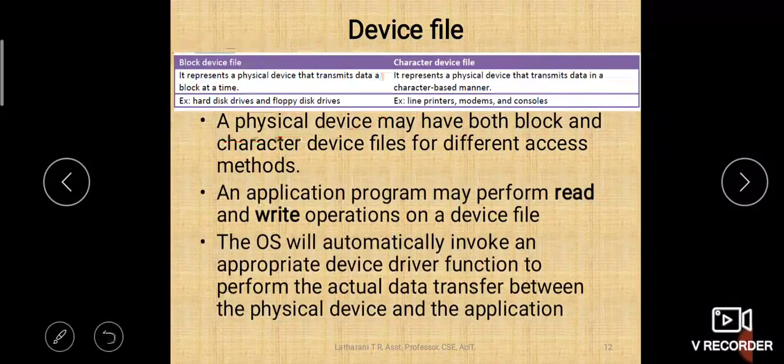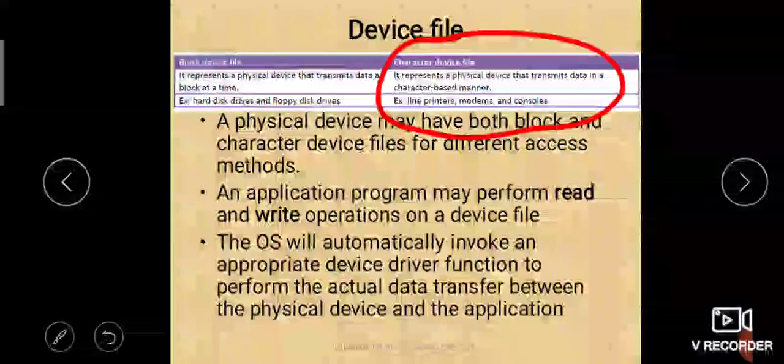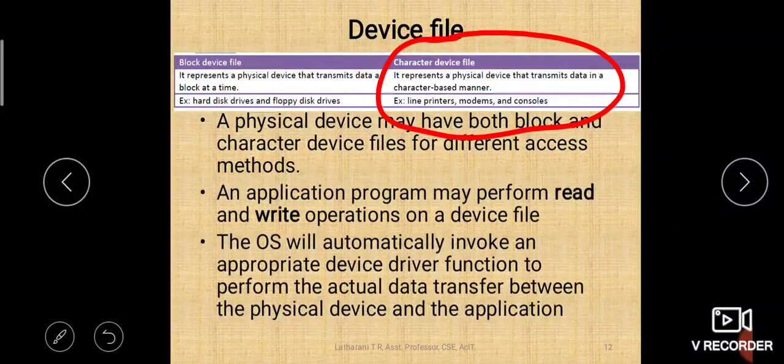Whereas the character device files are those which will transmit data in character based manner, that means serial manner. You might have heard of serial devices, right? So character by character, one by one, it will transmit in a character based manner. For example, such devices are line printers, modems and consoles.